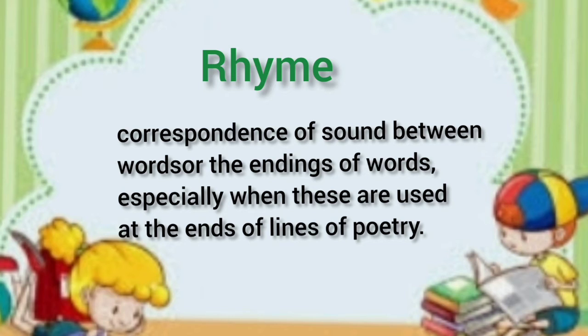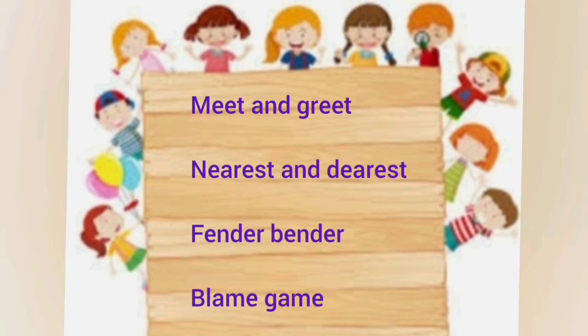First one, rhyme. It means correspondence of sound between words or the ending of the words, especially when these are used at the end of the lines of poetry. So, examples for this: meet, great; nearest, dearest; fender, bender; blame, game.